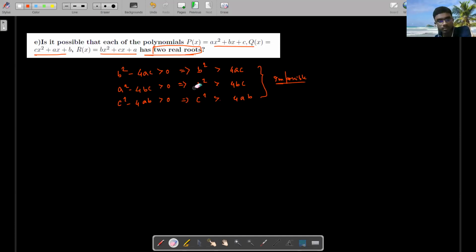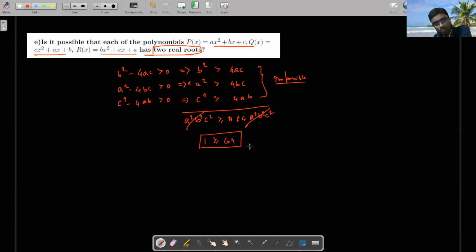Not adding, multiply them. a square b square c square times a square b square c square is at least 64 a square b square c square. Cancel out, 1 greater than or equal to 64. Is it ever possible? It's not possible. Contradiction. So this is impossible.